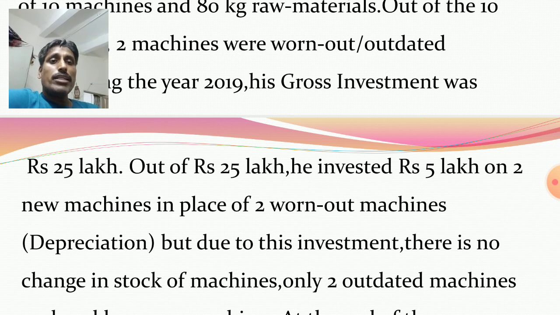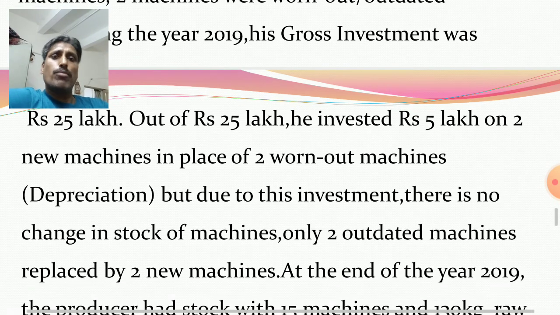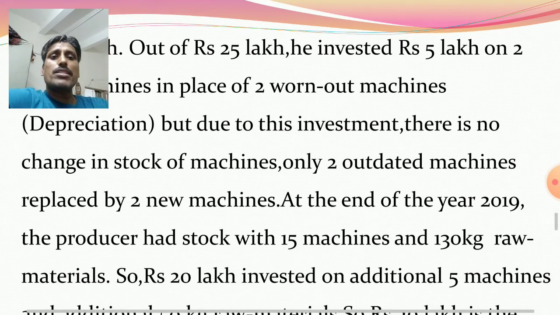But due to this investment, there is no change in stock. Stock remains same. Stock is 10 machines, because initially the producer had stock of 10 machines, but out of 10 machines, 2 machines were already worn out, so they must be replaced. So in place of worn out machines, the producer invested rupees 5 lakh on 2 new machines, but there is no change in stock of machines. Stock of machines remains same. Only 2 outdated machines replaced by 2 new machines.